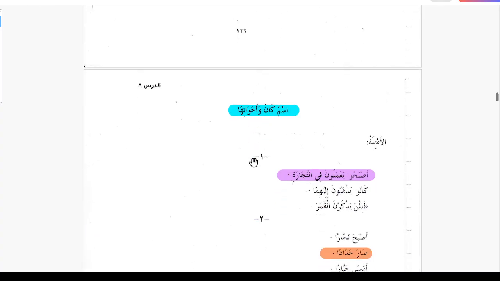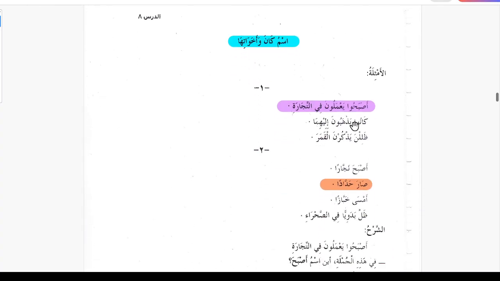How are we going to find the ismu kana for kana and its sisters? Here are some examples. Asbahu yamaluna fi tijarati, they became working. So asbahu, they became working in trade or business.